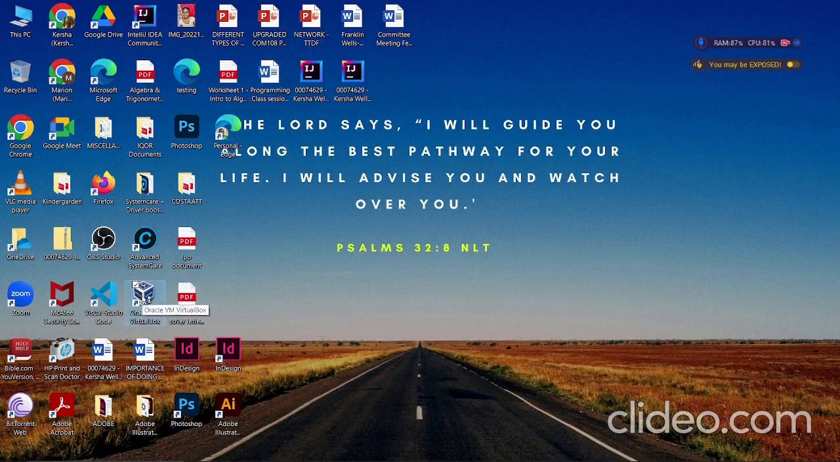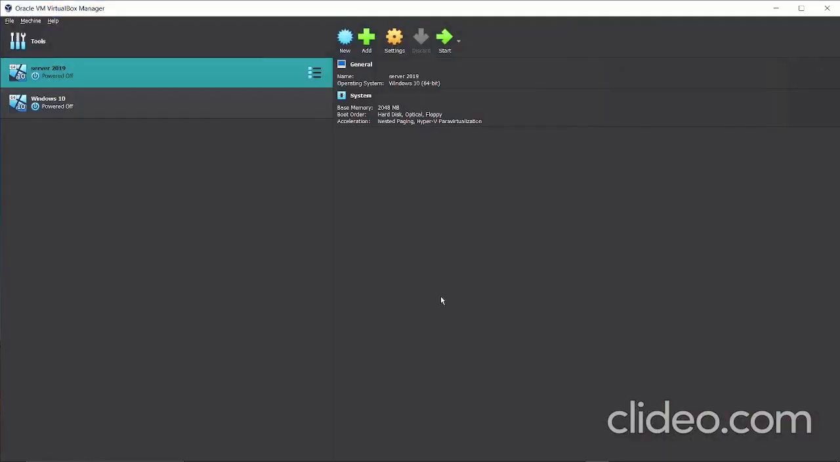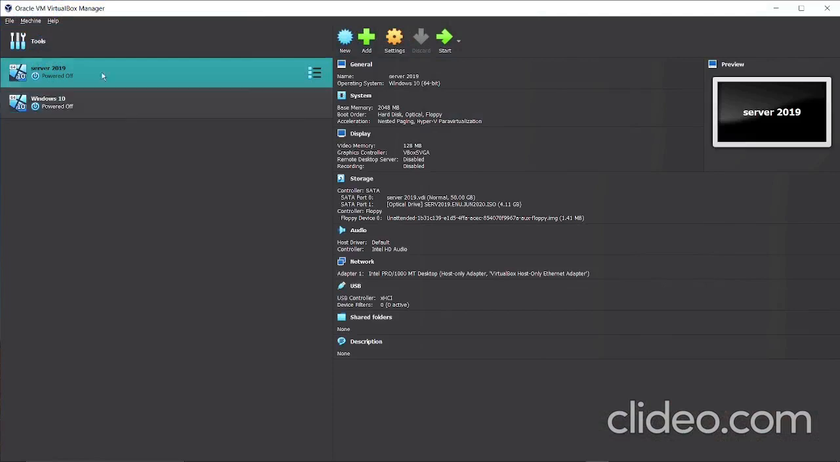So it looks like this. Just wait for it to open up. Right, so it's going to open up like that. You see I have Server 2019 and Windows 10 here. These are the two machines that we're going to be using throughout this series.